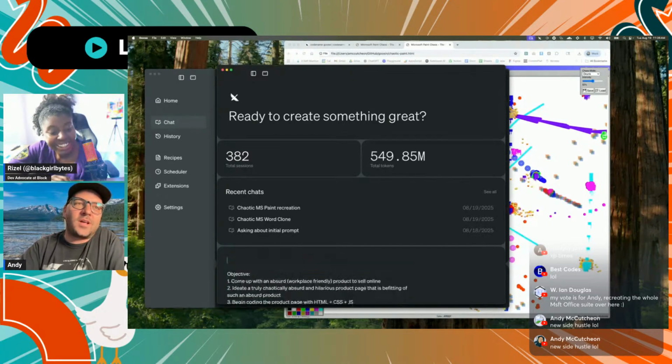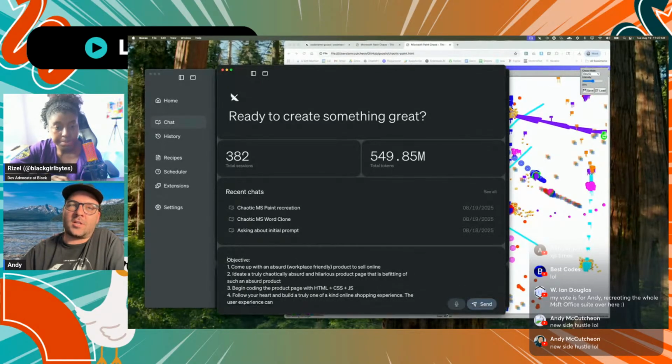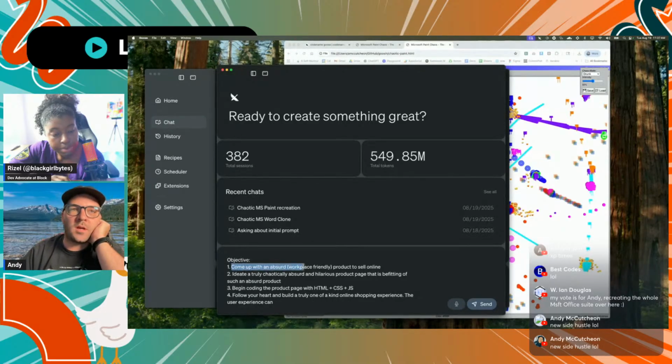I'm going to lay this out in terms of an objective for Goose and try to clearly delineate between separate tasks. The first one is I'm going to have it come up with a truly absurd product that we want to sell online, and then it's going to ideate a chaotically absurd and hilarious product page that is befitting of such an absurd product. And then begin coding the product page.